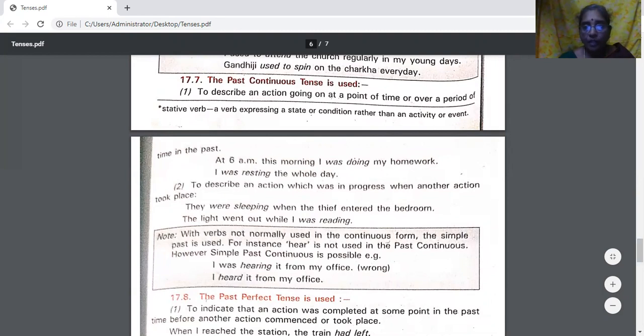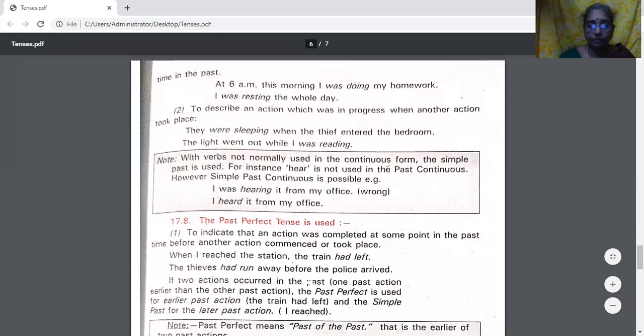With verbs not normally used in the continuous form, the simple past is used. For instance, "hear" is not used in past continuous. However, simple past continuous is possible. "I was hearing it from my office." No, "I heard it from my office." We don't use the -ing form here. Okay, that we have to keep in mind in a comparative way.